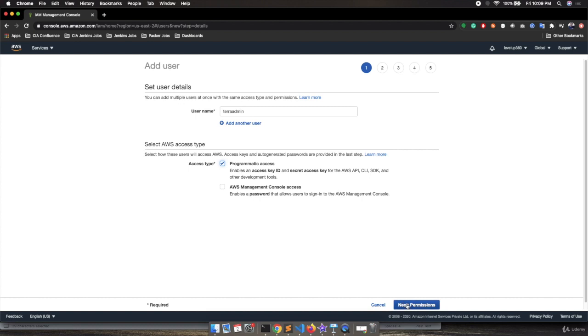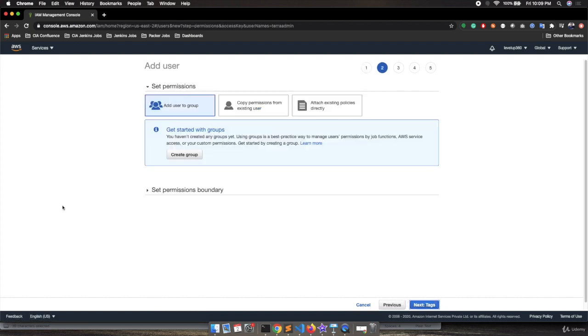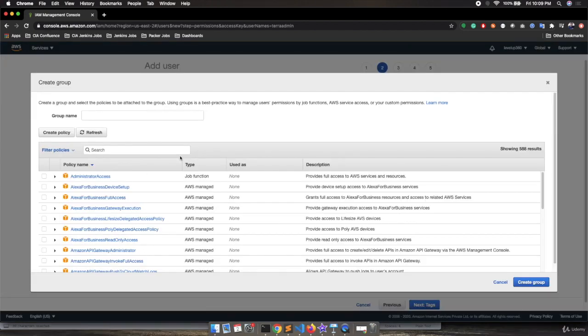Click on next permissions, and over here we need to assign a group to this particular user. So we will click on create group, and we will create a group over here. Suppose we are going to create a group like Terraform-admin, and we are providing administrator access to this particular group. Administrator access provides full access to AWS services and resources. Click on create group.